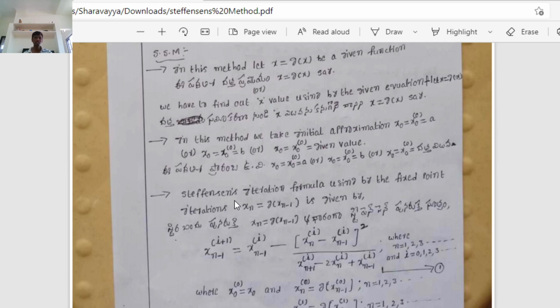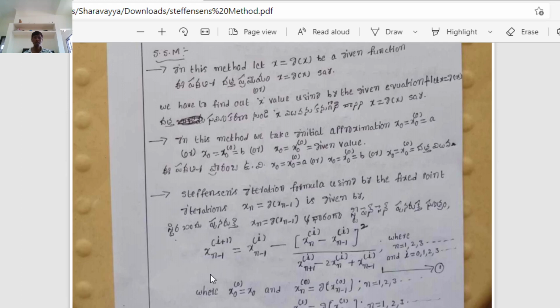Next, Steffensen's iteration formula using the fixed point iteration xn equal to g of xn minus 1 is given by, that is where we have to find Steffensen's iteration formula using the fixed point iteration formula xn plus 1 equal to g of xn, or xn equal to g of xn minus 1. That is, here the fixed point iteration formula xn equal to g of xn minus 1 is the basis from which Steffensen's iteration formula comes.